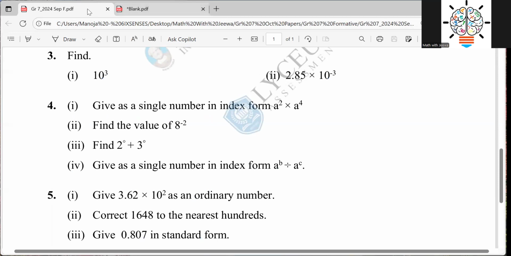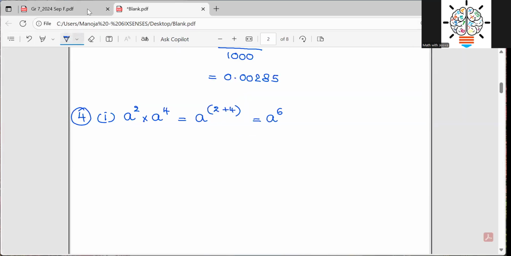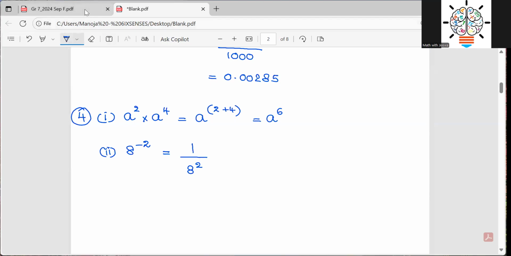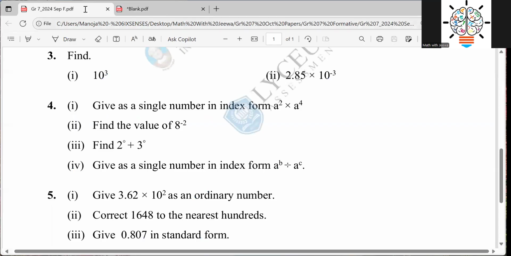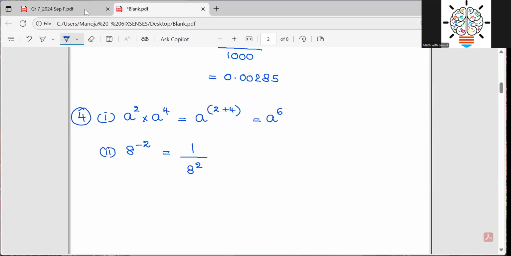So then the next one, 8 to the power of -2. How do you get this? First you write 1 over 8 to the power of 2, because with the negative index you can't find the value. First you want to convert the negative index into a positive index.